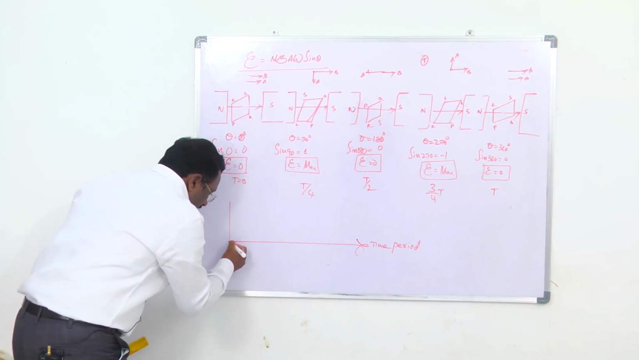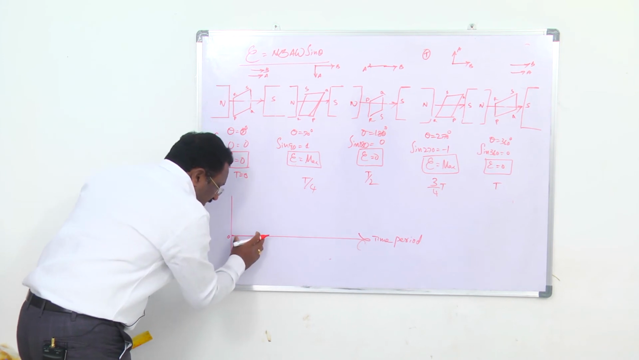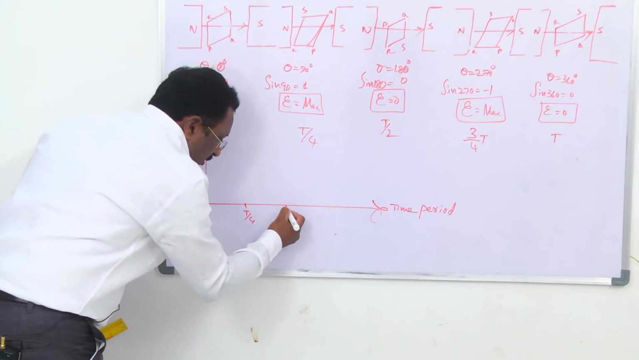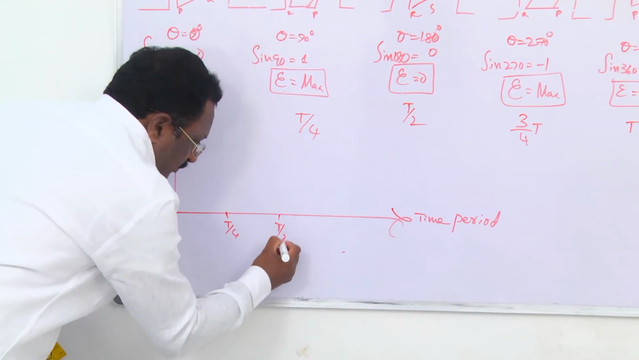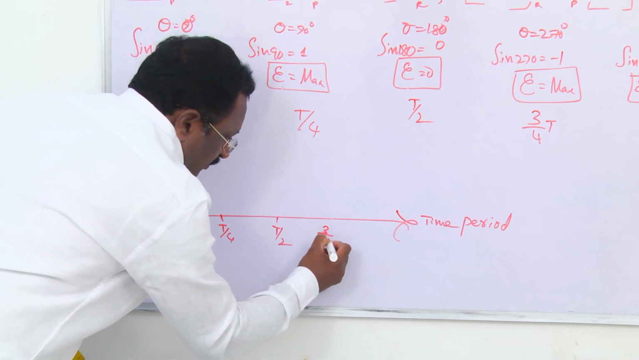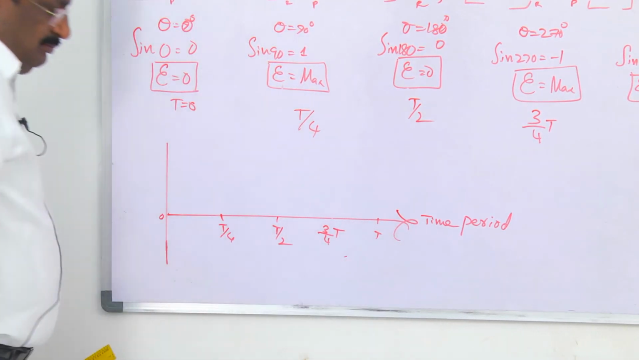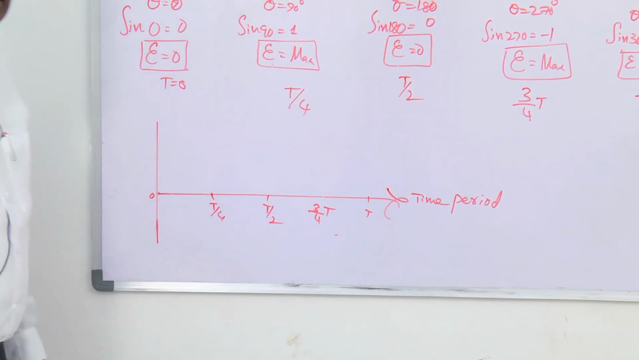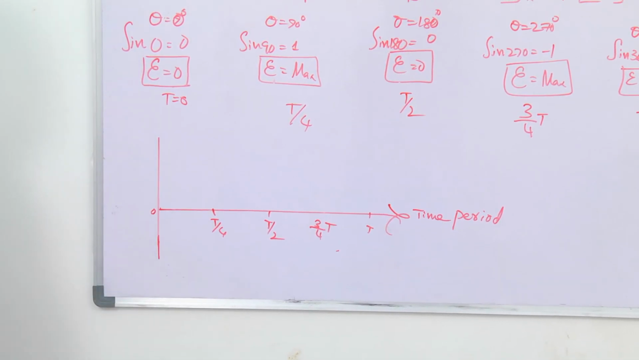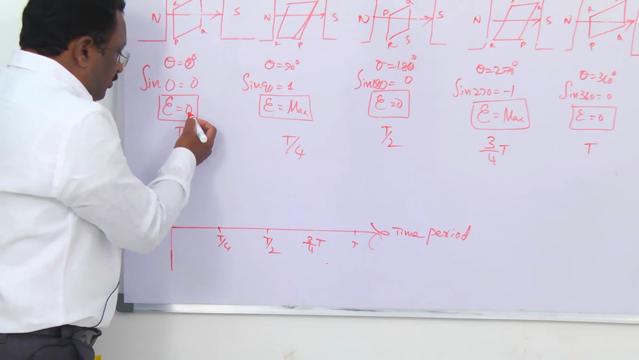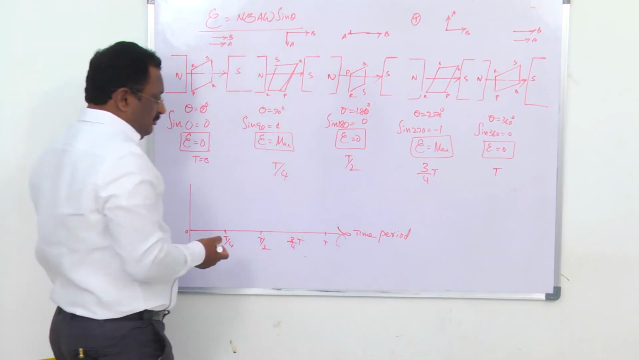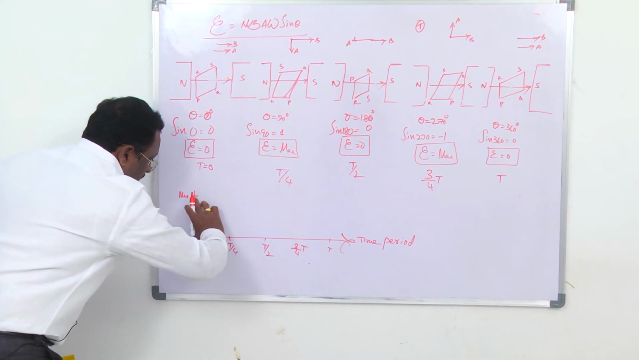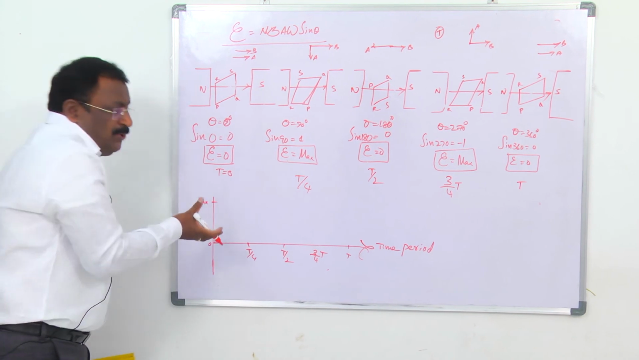Here the origin is time equal to 0 on the x axis. So this length is T by 4, 1 by 4th of the time period. This length is half of the time period, and this length is 3 by 4th of the time period. So we take time period on the x axis and EMF on the y axis. EMF has only two values, either 0 or maximum. On the y axis, this length gives the magnitude of the EMF.